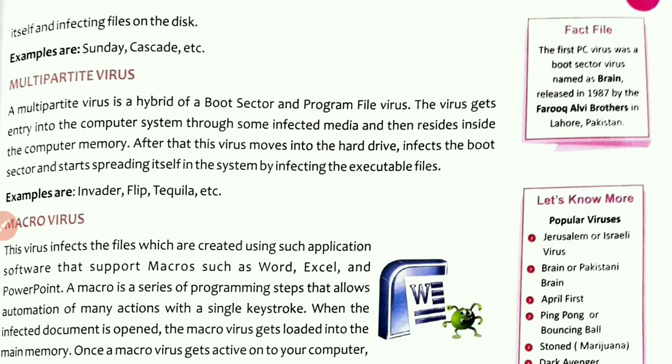The virus gets entry into the computer system through some infected media and then resides inside the computer memory. After that, this virus moves into the hard drive, infects the boot sector and starts spreading itself in the system by infecting the executable files. Examples are Invader, Flip, Tequila, etc.